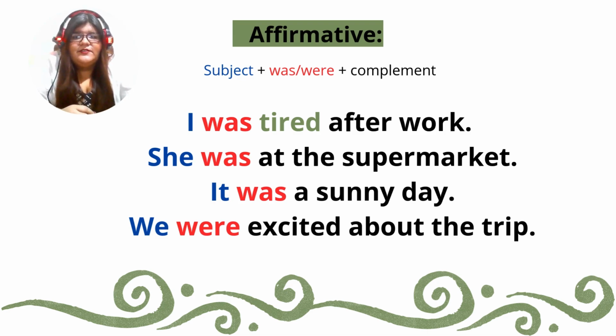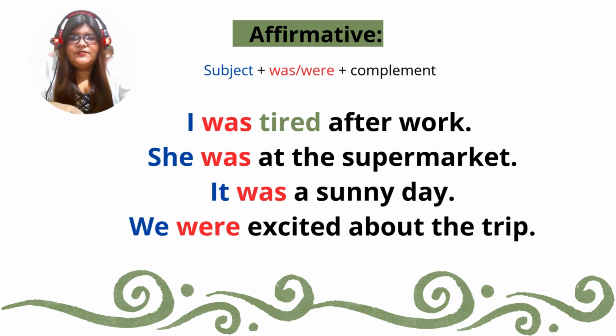For example, here, I was tired after work. If you see here, you could confuse this part, right? Tired is a verb, but the truth is that it is not a verb. This is like an adjective, an emotion, because I'm describing how I feel. So I was tired after work. Then, if you see here, she was at the supermarket. It was a sunny day.